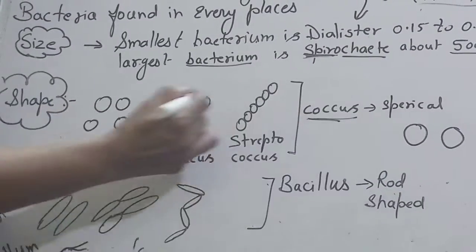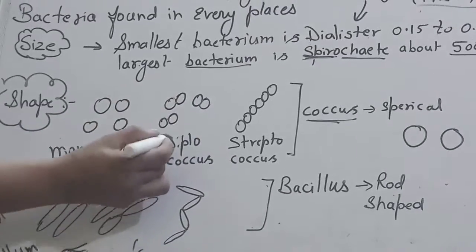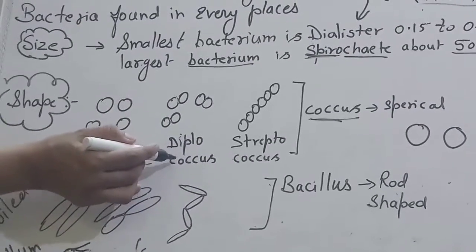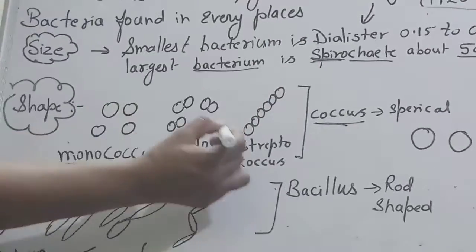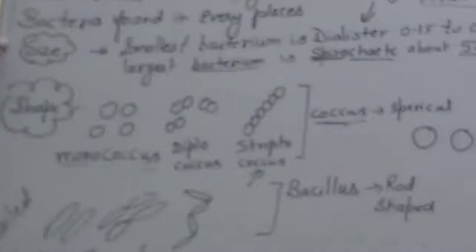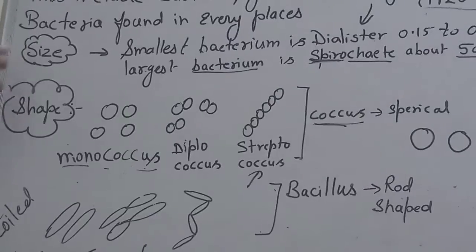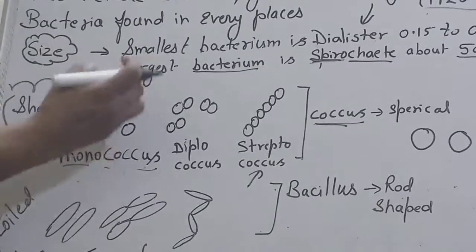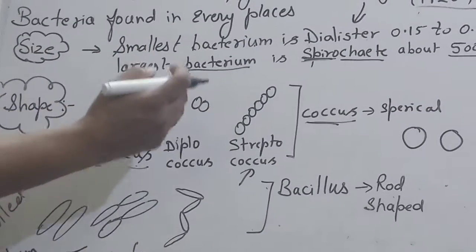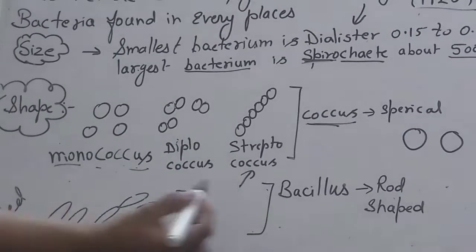If the two cells or the two bacteria just join to each other, you can say that is a diplococcus. If they are making a chain, that is called a streptococcus. Streptococcus is a pneumonia causing bacterium. So this is a spherical structure, and how they are found according to mono, diplo, strepto, spherical in nature.